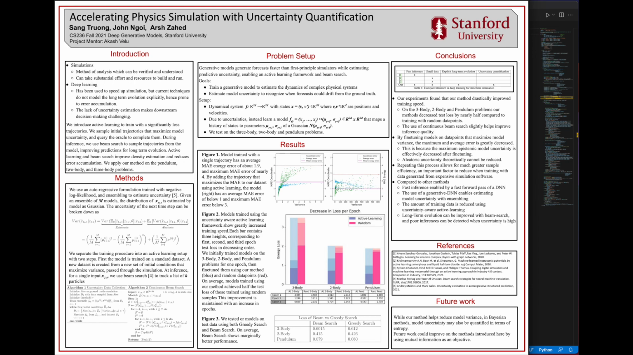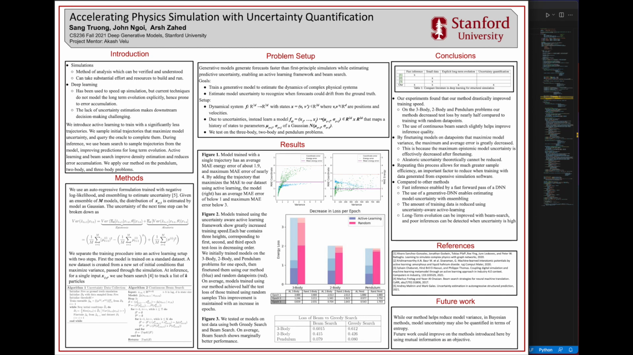If you look at Figure 1, the model trained with a single trajectory has an average mean absolute error, or MAE, energy error of about 1.9 and a maximum MAE error of nearly 4. By adding the trajectory that maximizes the MAE to our dataset using active learning, the model on the right has an average MAE error of below 1 and a maximum MAE error below 3. Next, let's look at Figure 2.